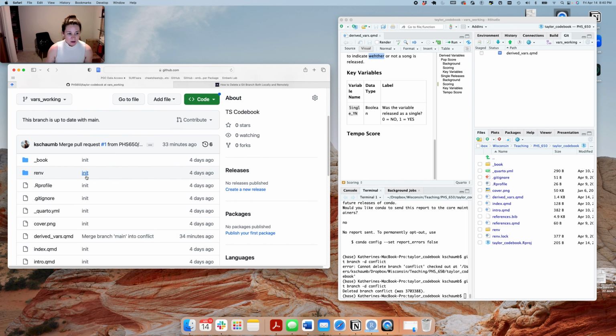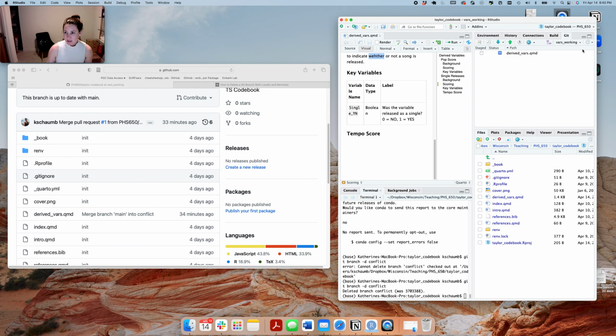Say I have both of these on my local repository, and what I am going to do is make some changes in the Vars working branch, in this particular QMD file.